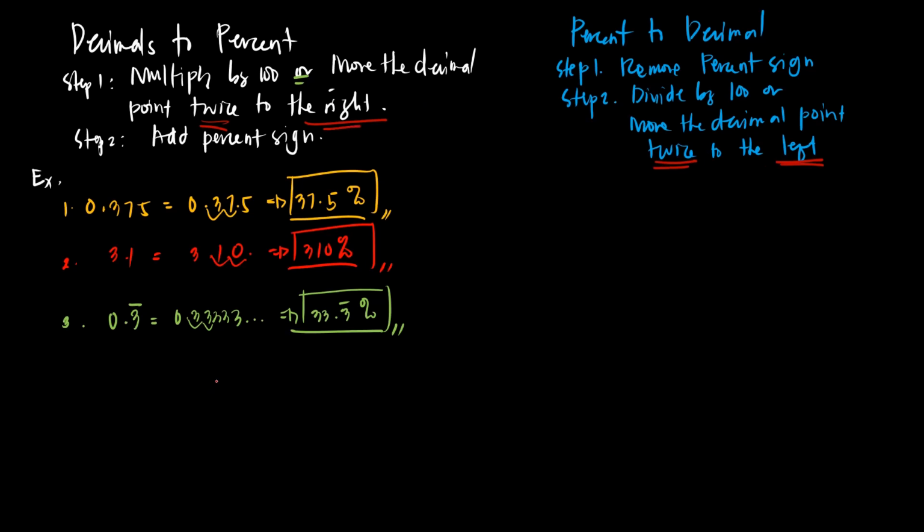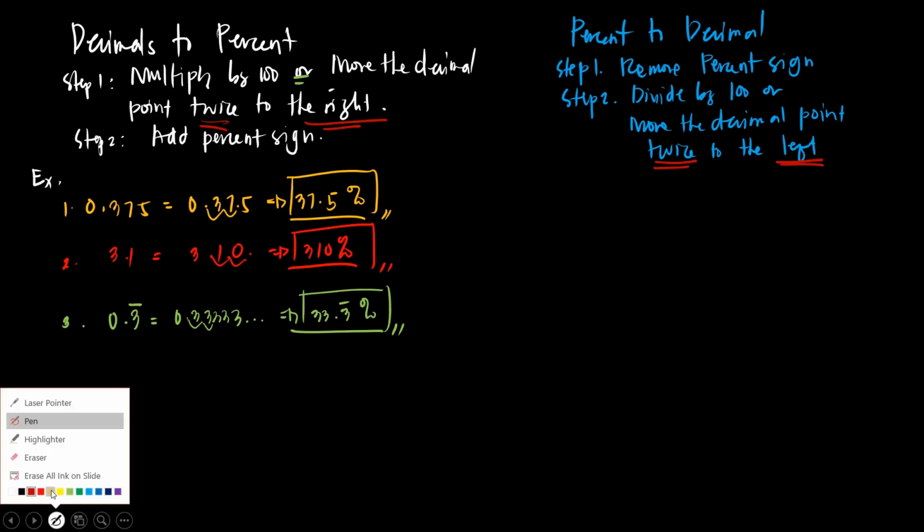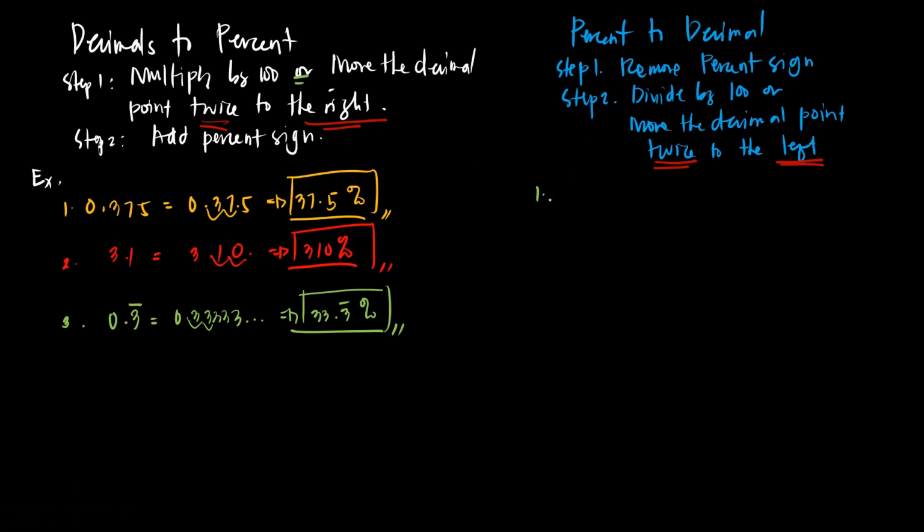Okay, let's apply. Let's have number 1. Let's have 37.5%. So, remove the percent sign. So, we will have 37.5. Then, move the decimal point twice to the left. So, 1, 2. So, we will have 0.375.